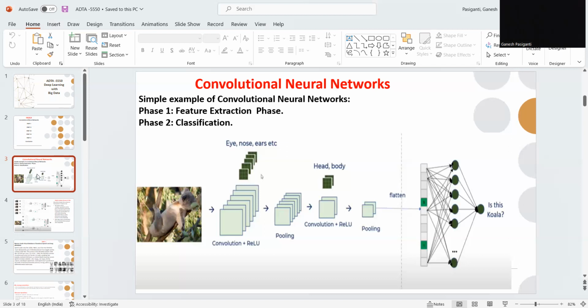When we want better results for the image, we can include more layers. That's all about the feature extraction part in summary. Coming to the second part, which is classification, it has a fully connected layer and the output where we can tell whether it is a koala or not.